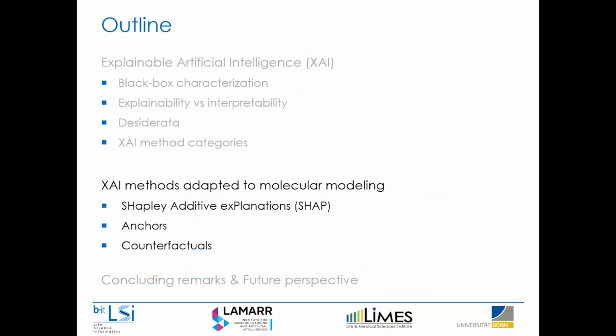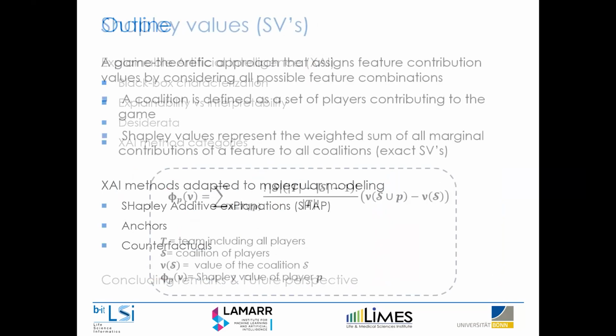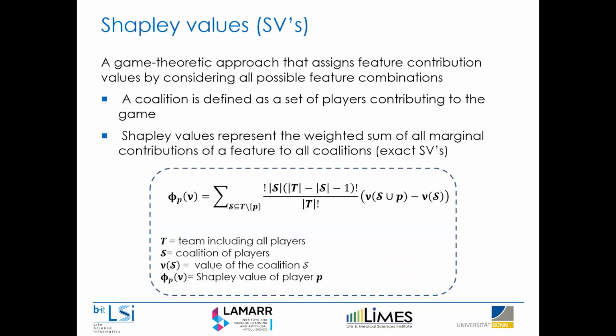Next, I'll show you some of the most known XAI methods and how we've adapted them. So the concept Andrea already introduced, Shapley values, were originally introduced to divide the total payoff amongst a group of players to reflect their contribution to the game. So the analogy he used was with the football players. Players work together in smaller groups called coalitions, and you compute their marginal contribution across all possible coalitions in the team. We usually define it formally in the paper with the formula where you go over all different coalitions. Basically, this term here represents the marginal contribution of the coalition you're considering with the player and without the player.